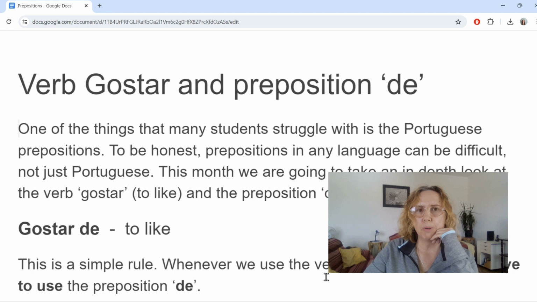This time we're going to talk about the verb gostar and the preposition de.